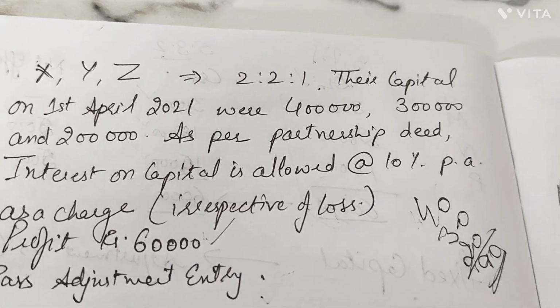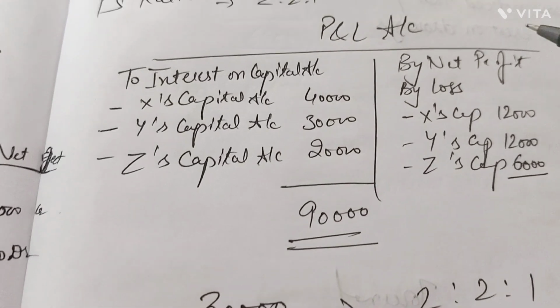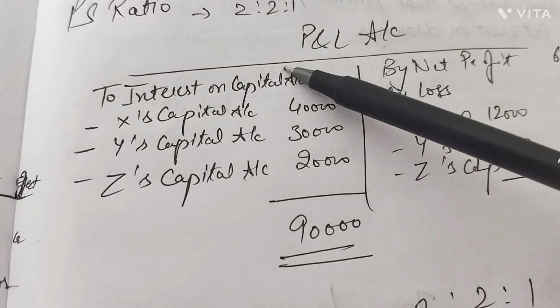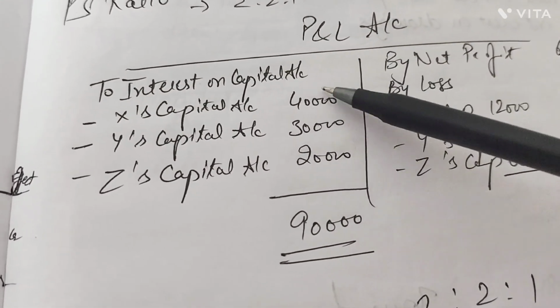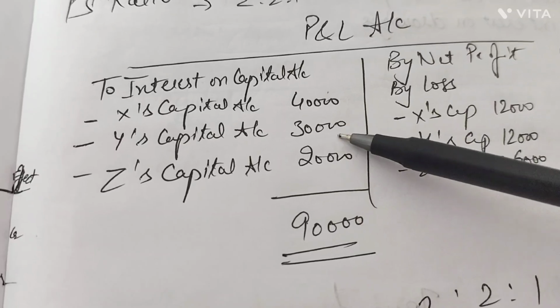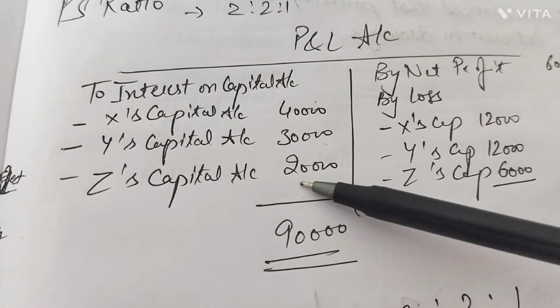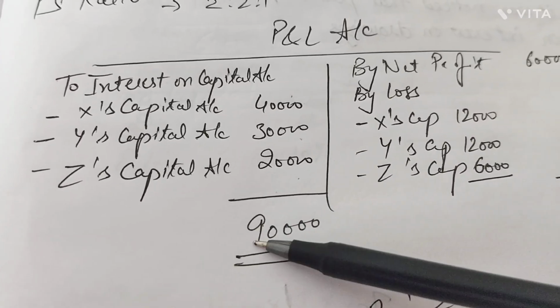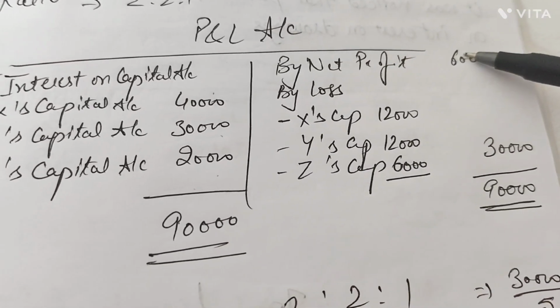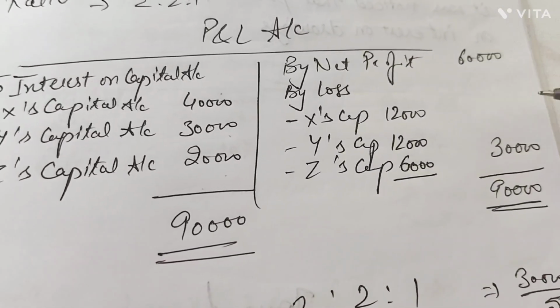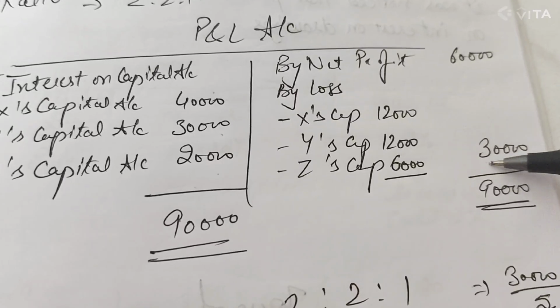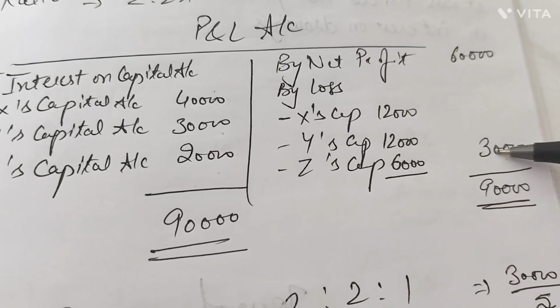If we prepare the P&L account, because IOC was a charge, IOC payable of 40,000, 30,000, 20,000 should be debited to the P&L account. The total of IOC is 90,000, but the net profit was only 60,000, so there is a loss incurred by the firm of rupees 30,000.